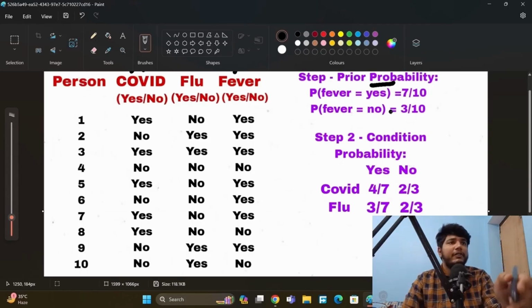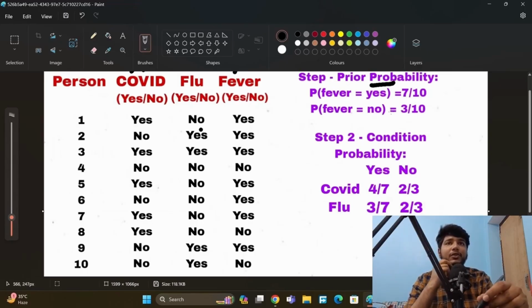Okay, so here we will do the same thing for no, that is COVID no and flu no. So we will check how much that is. 1, 2, and total we will get 2 by 3. Okay, total no is here, fever no is 3. And for flu we will check the same, no flu and no fever.